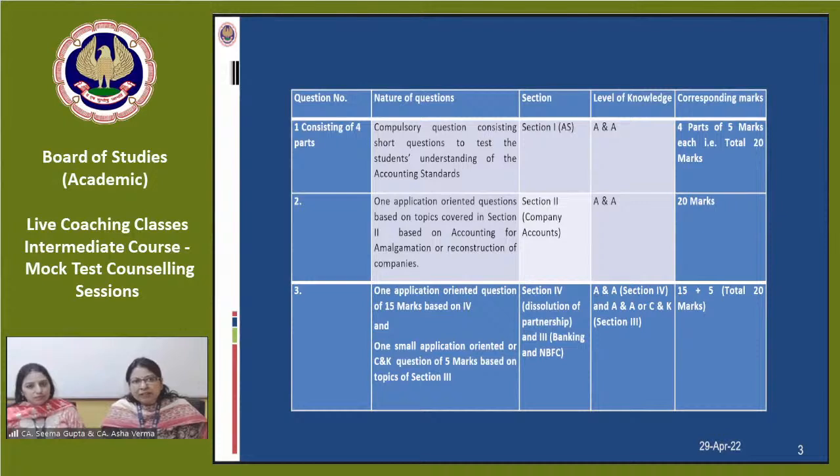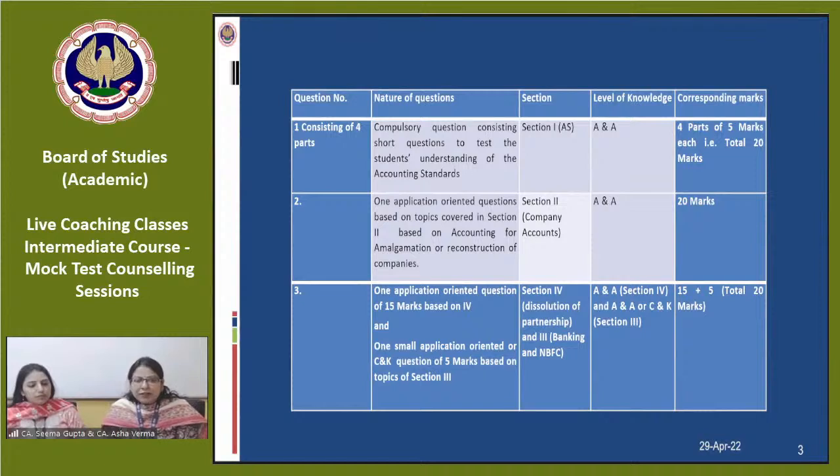Because if you are familiar with the pattern of the question paper, if you are familiar with the structure of the question paper, definitely preparation will be easy. Definitely you will gain confidence, and definitely you will know how to prepare, how to focus, and how to strategize your preparation. The manner of preparation will depend on the understanding of the structure of the question paper.